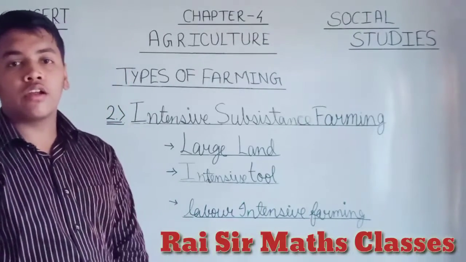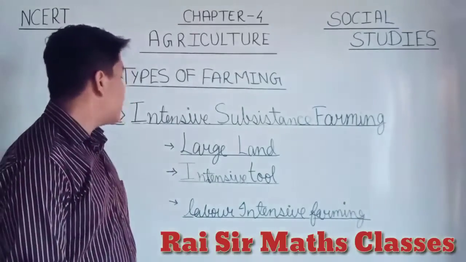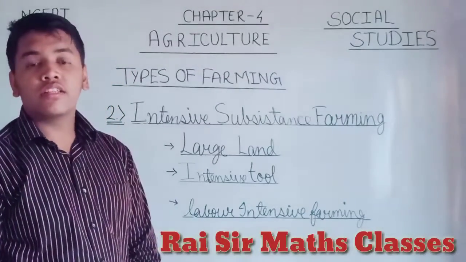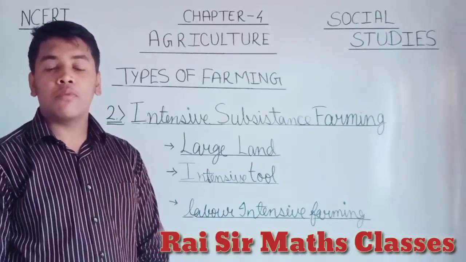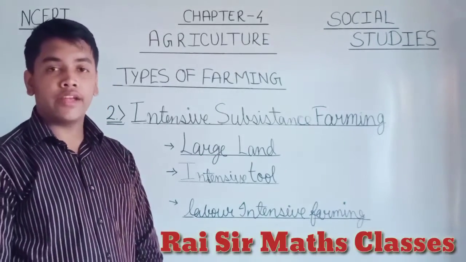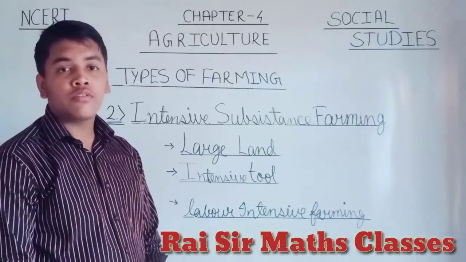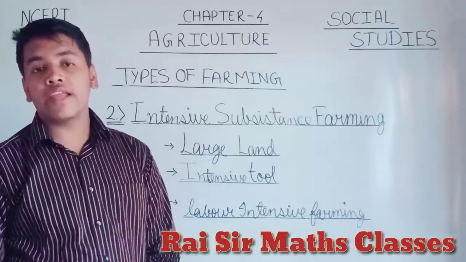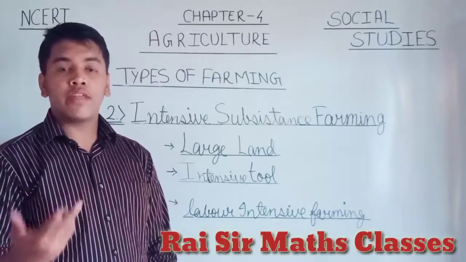So what is the definition? It is a kind of farming which requires a highly populated area and more labor, with intensive tools like tractors, harvesters, and many more.